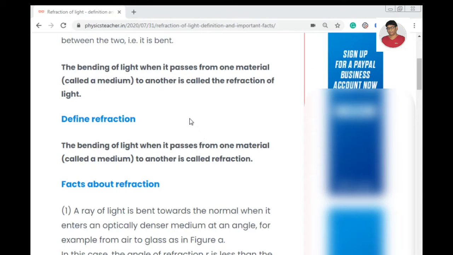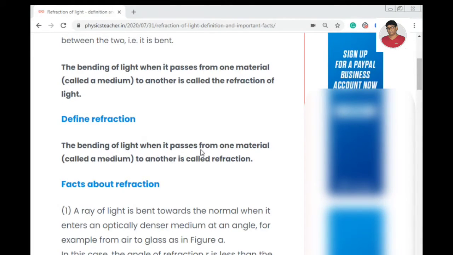So there is a change of speed because of the change of medium, and as the speed changes, it cannot move in the same line, and it either bends away from the normal line or bends towards the normal line.